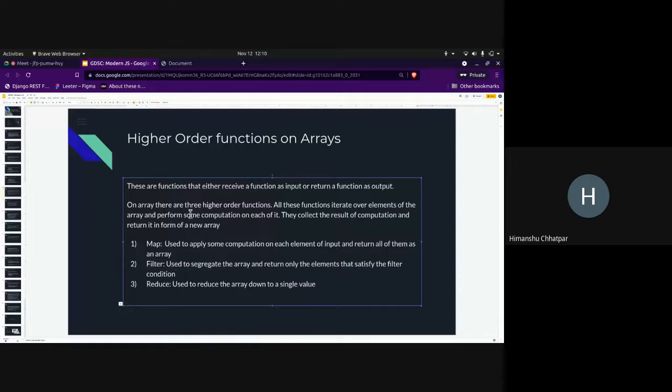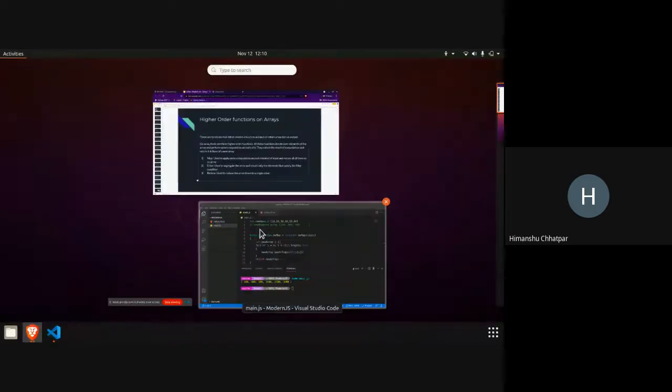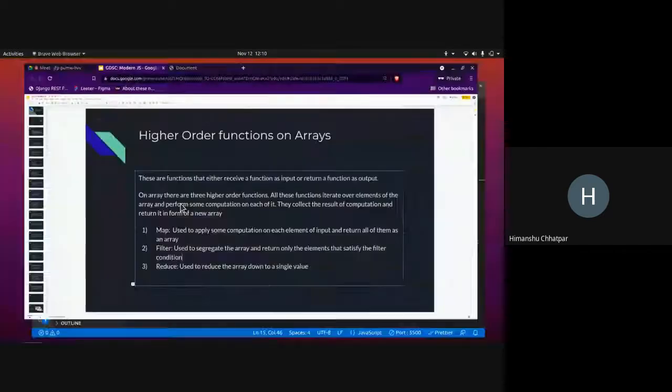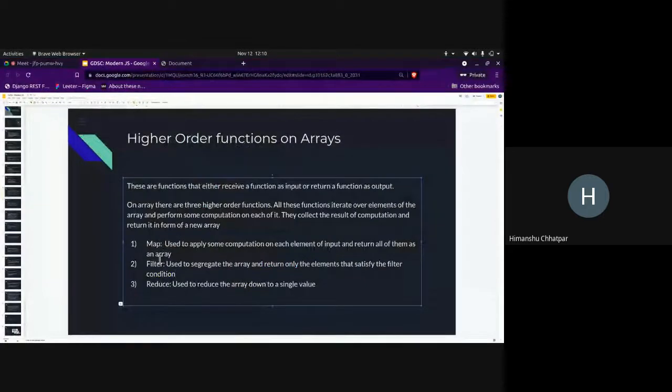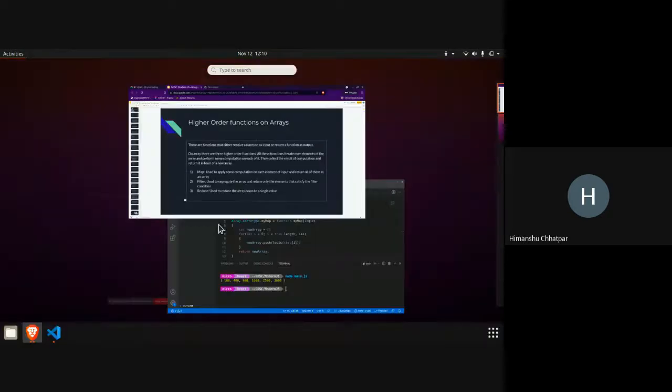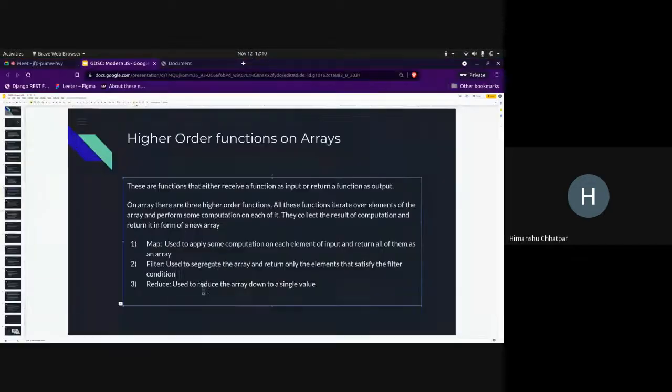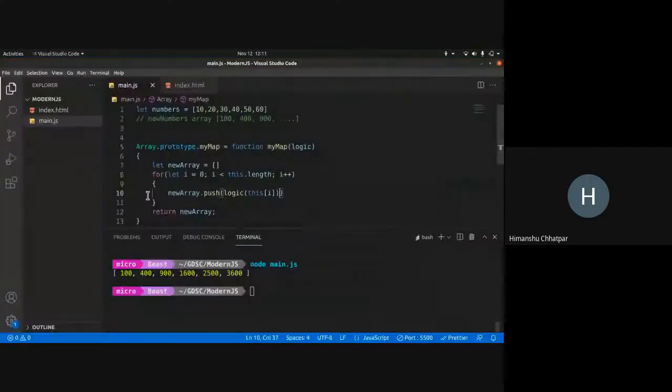Okay, so this was an introduction to how custom higher order functions work. What my map I have built is basically a smaller version of an existing feature called map, right? So there are three functions: map, filter, reduce. These are higher order functions. These functions are used to iterate over the array and perform some computation on it. As you can see, I've iterated over the array and performed some computation. The computation is present in this logic part, right? So this is how the computation works. Then they collect the result of the computation and return it in the form of a new array. So exactly this procedure is followed.